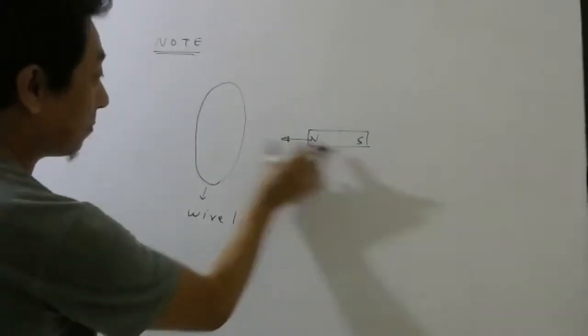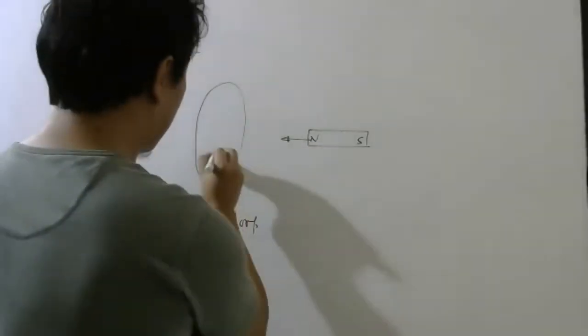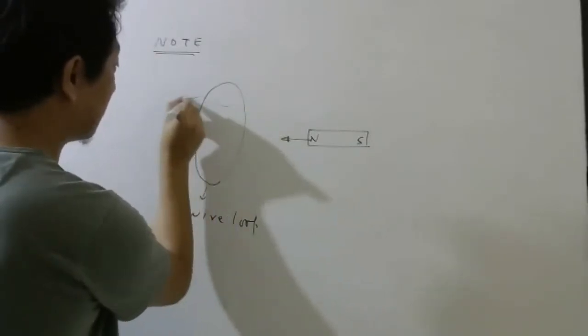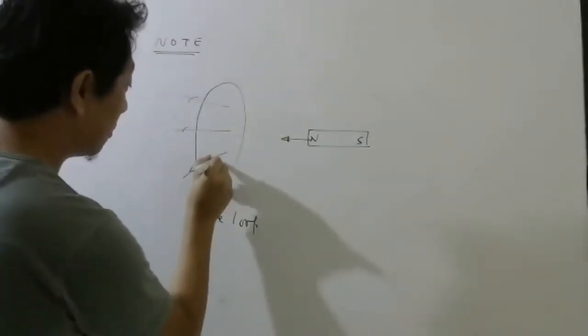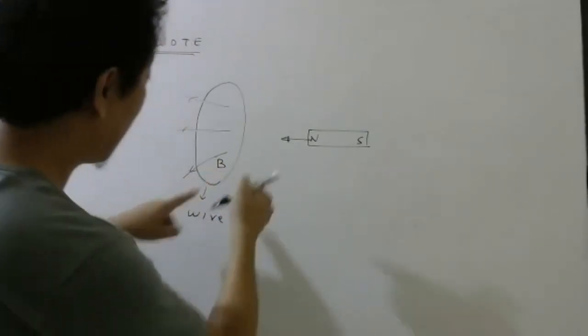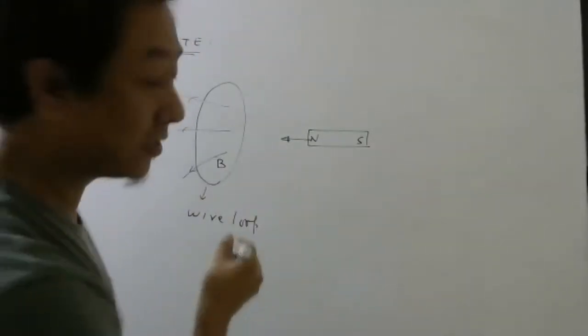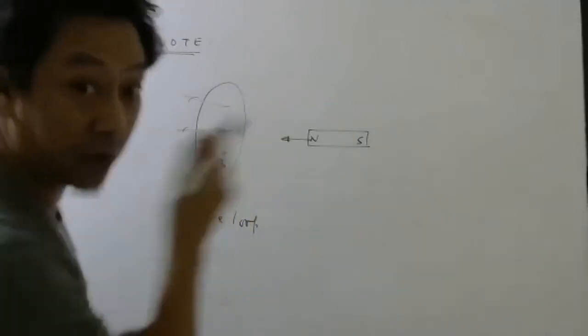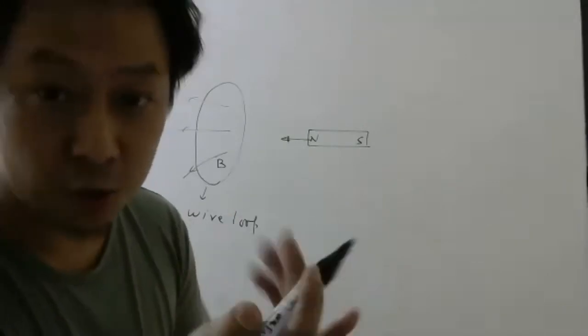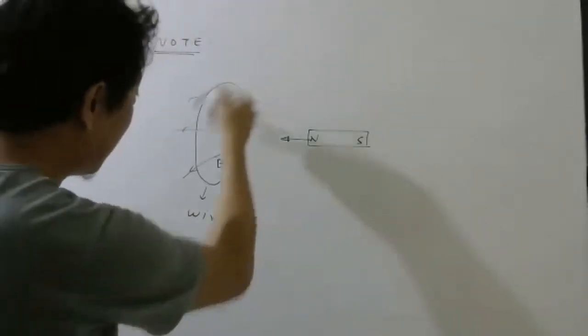Now when you move the magnet, what happens? The magnetic field here, let me show magnetic field lines like this. So this magnetic field is changing. And agree or not? As magnetic field changes, we are seeing current. That is an experimental fact. We don't need Faraday's law for that. You can try at home also. You will see current here.